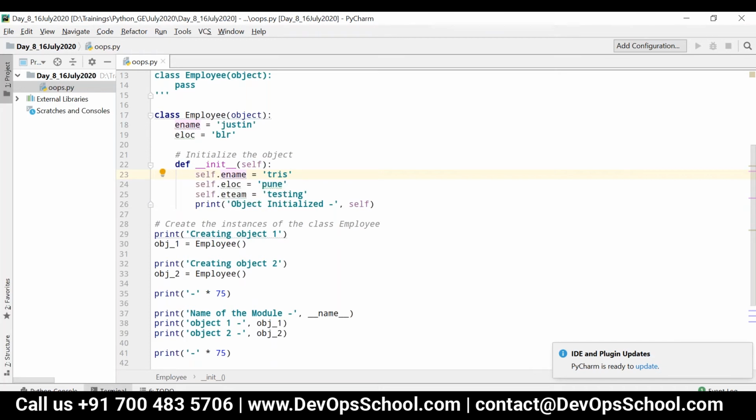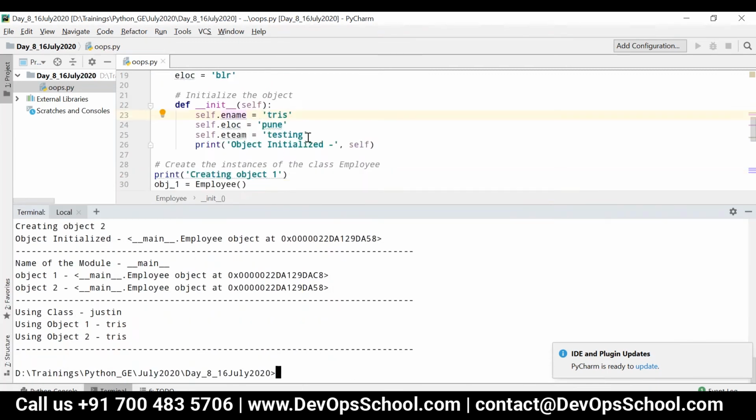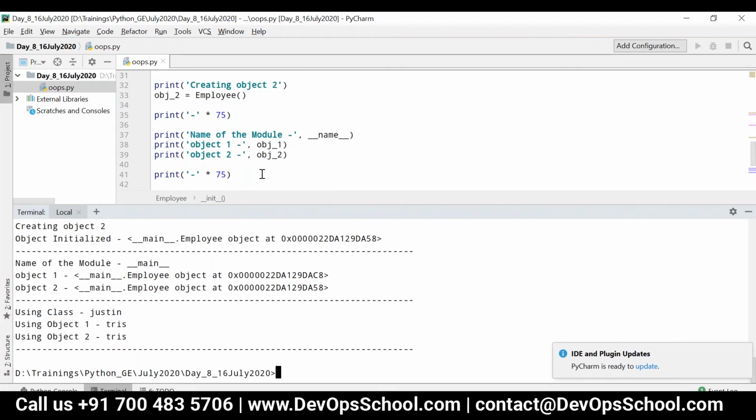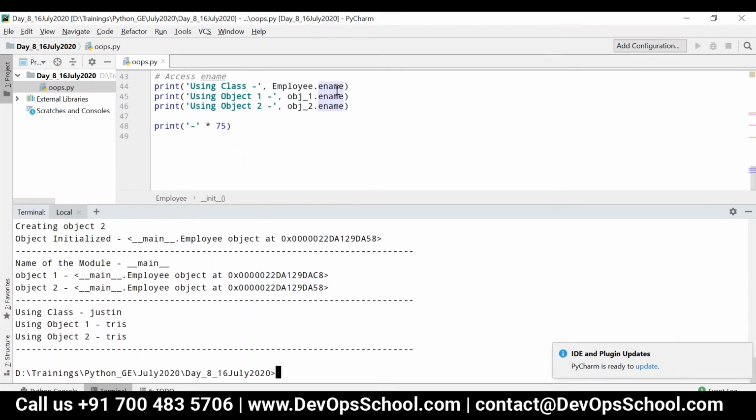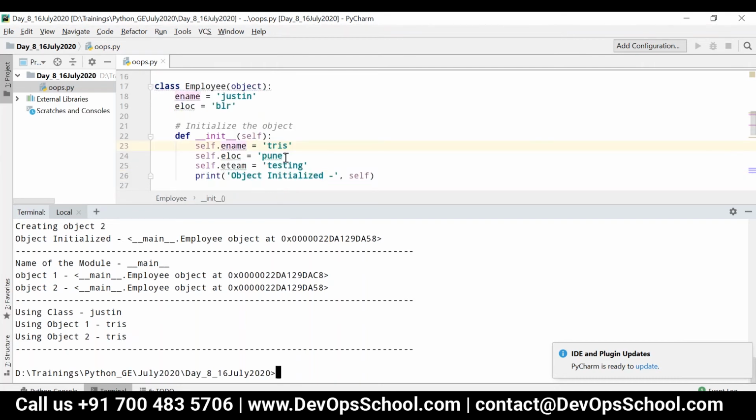So now what will happen if I execute? You can see using the class, Employee.ename is nothing but Justin, which points to the value declared at the class level, that is this one. Employee.ename is Justin. And using object1 it is Tris, because this method will be invoked whenever you create the object. So this reference will be created.